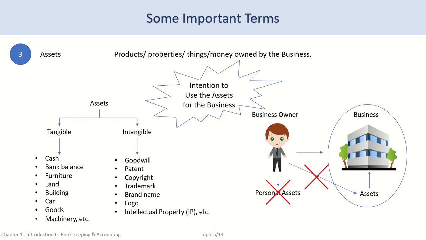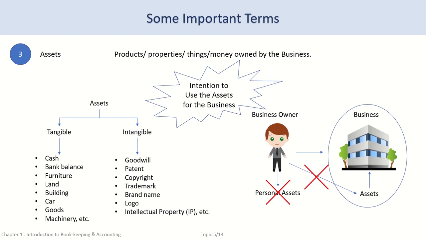Similarly, laptops, computers, and other equipments purchased for the office are goods for the dealer of such equipments, but assets for the office. So the treatment of assets and goods depends on the organization you are working for.